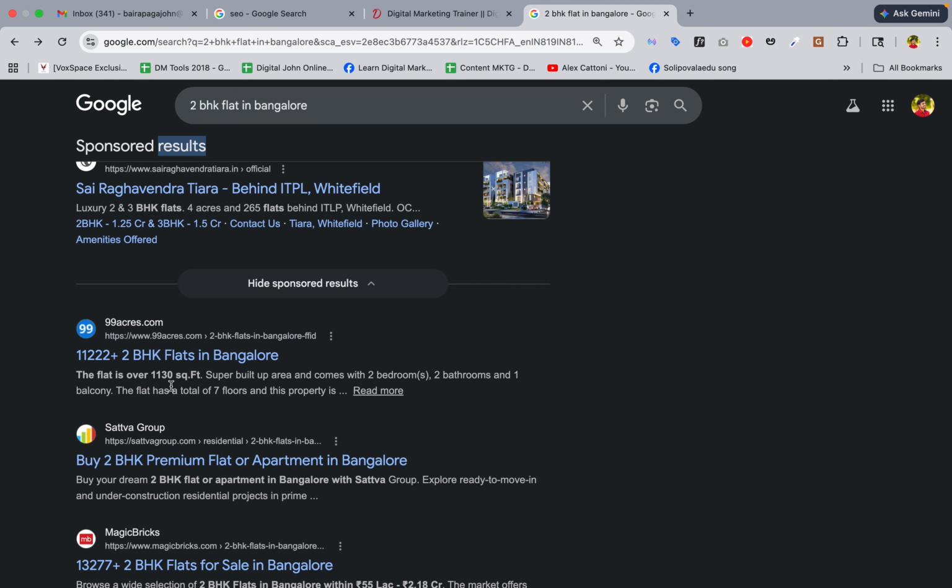So if anybody searches with 2 BHK flat in Bangalore, that is why they kept 2 BHK flat in Bangalore in their website title also, and in the URL also. In the website URL also you can see 2 BHK flats in Bangalore. Sometimes they add that keyword in the meta description also. So not only these 2-3 practices, they do other practices also.